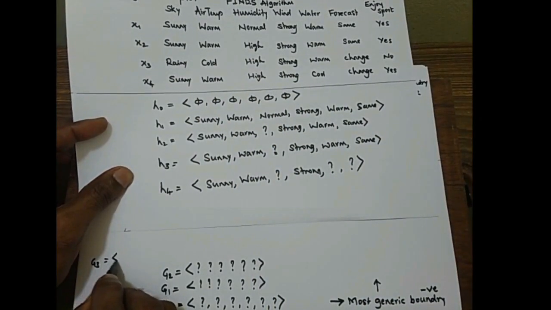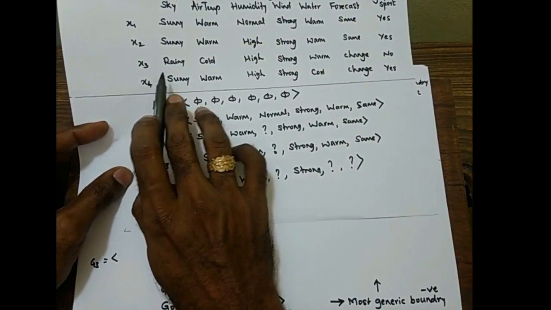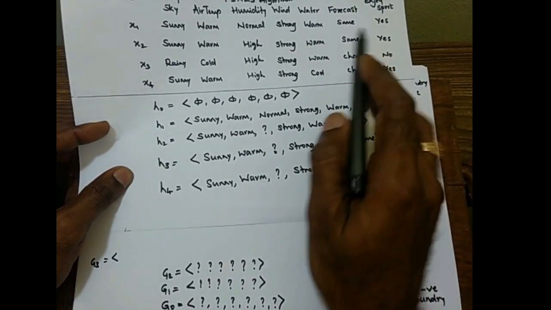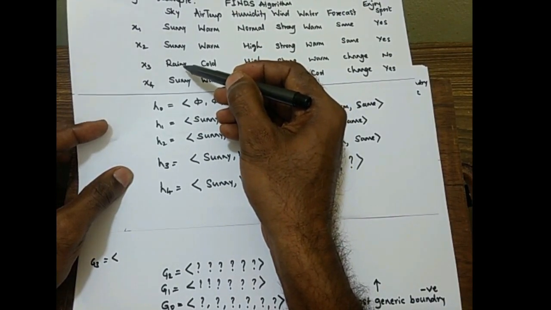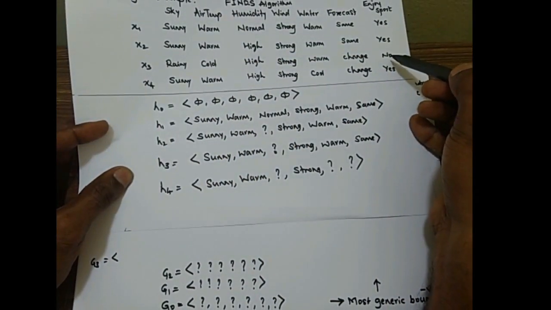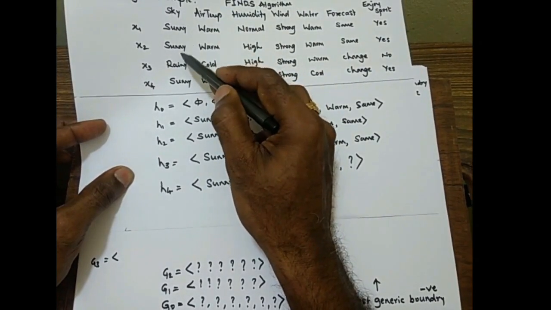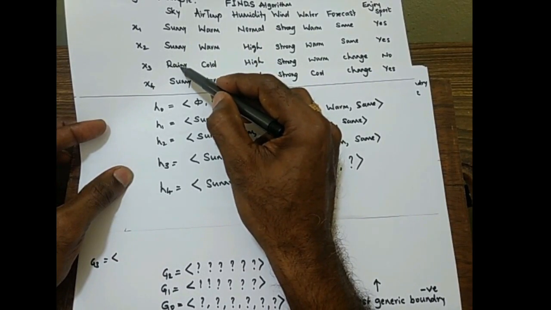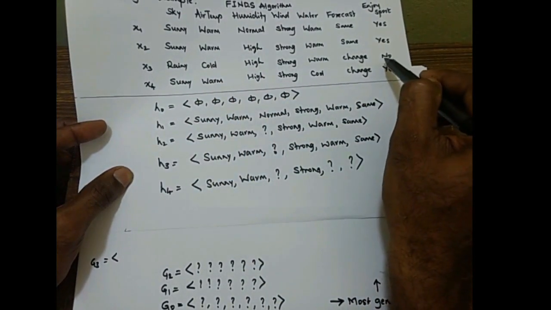If we want to show this training example as negative, then we need to find an attribute value which is opposite to Rainy and which can classify this one as negative. So is the opposite of Rainy available in our training samples? Yes, Sunny is available. So Rainy can be replaced with Sunny to show this training example as negative.